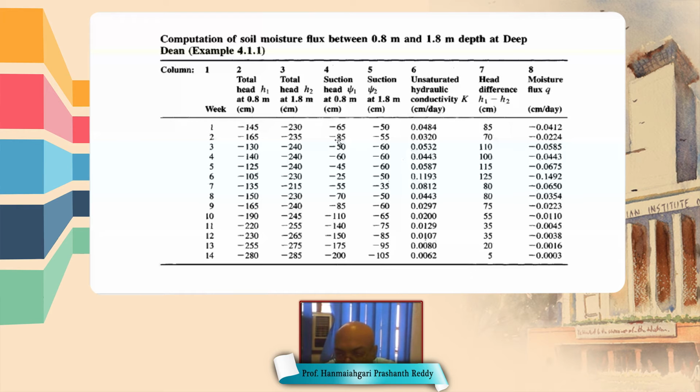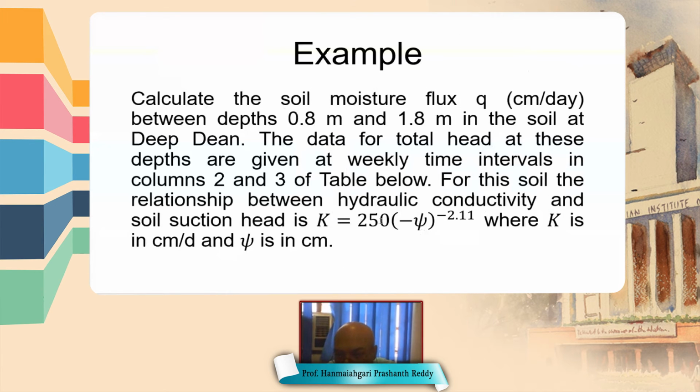We need to find the flow rate from point 1 to point 2 with respective time. So how can we do it? First, we have to use the Darcy equation to calculate the flow rate. To use Darcy's equation, we need to know the hydraulic conductivity as well as the hydraulic gradient. Hydraulic conductivity is given by this equation, K equals 250 times psi to the power minus 2.11.